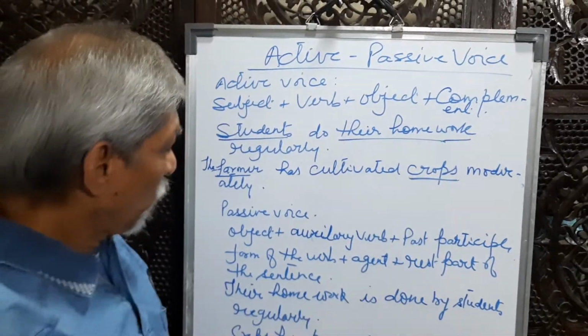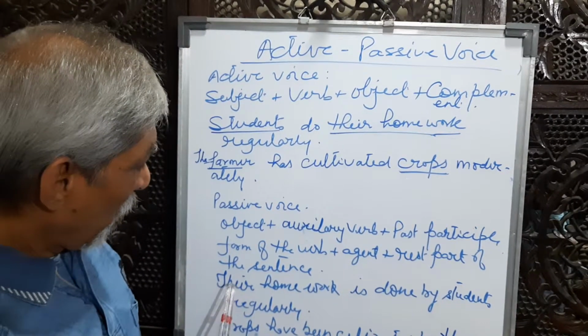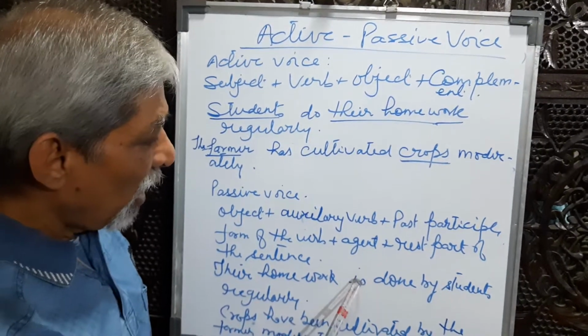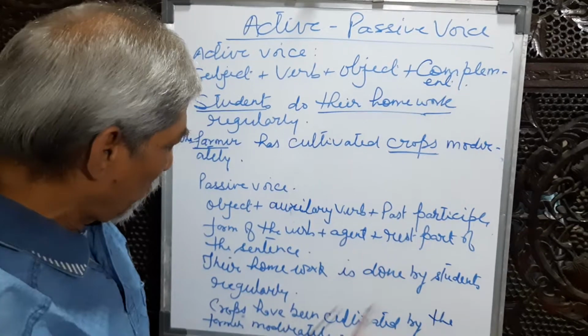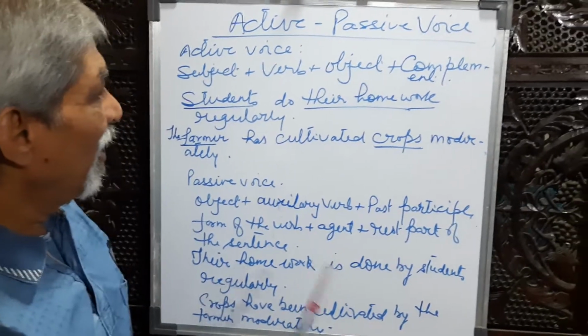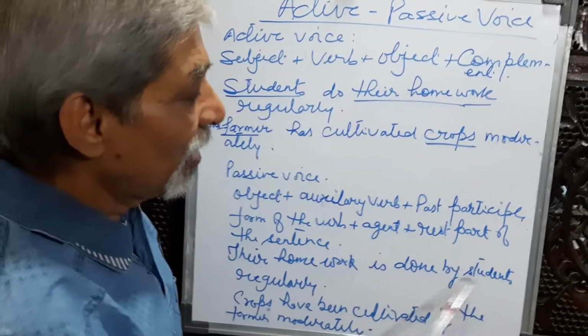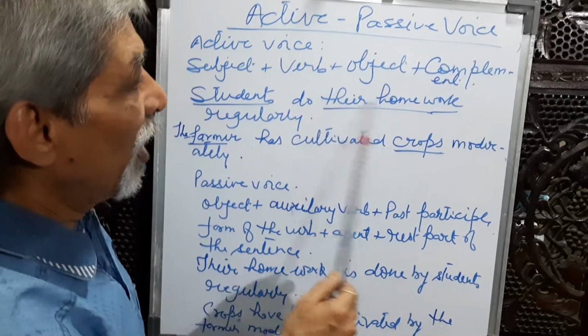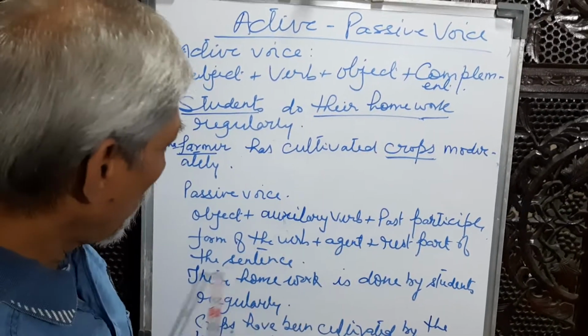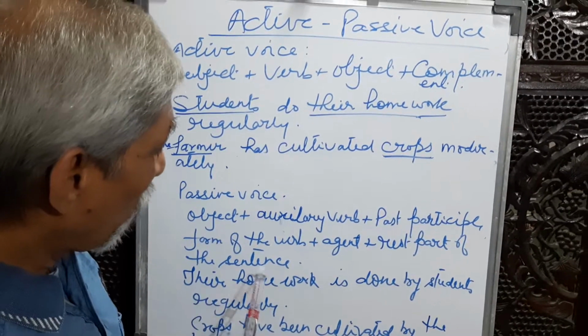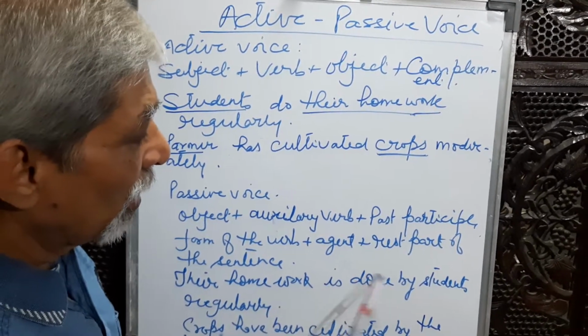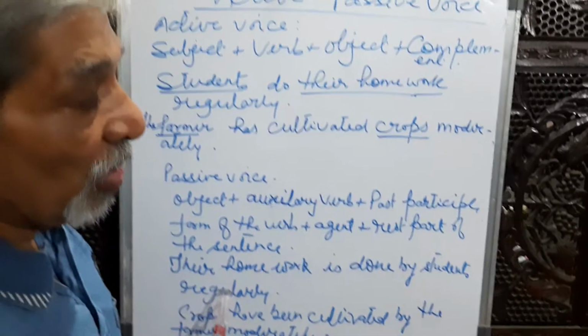So their homework is done by students regularly. Students, that is the agent, by students. Their homework, the object, so we write their homework. Their homework is done by students regularly.